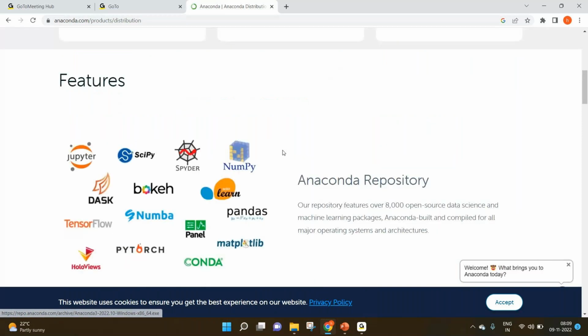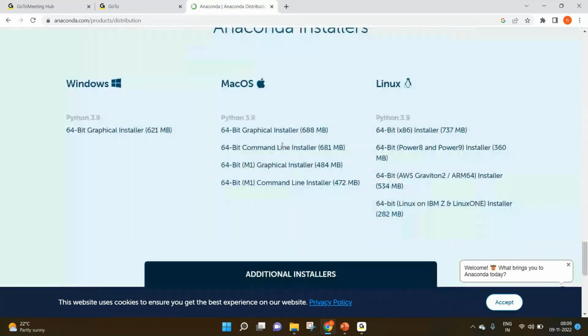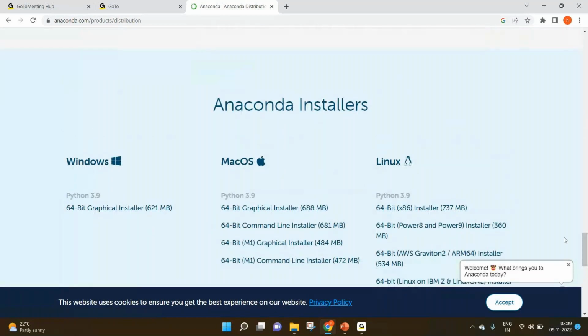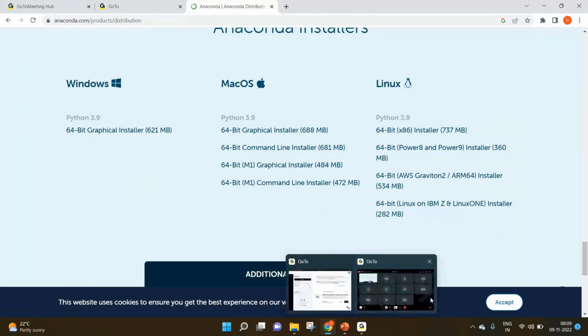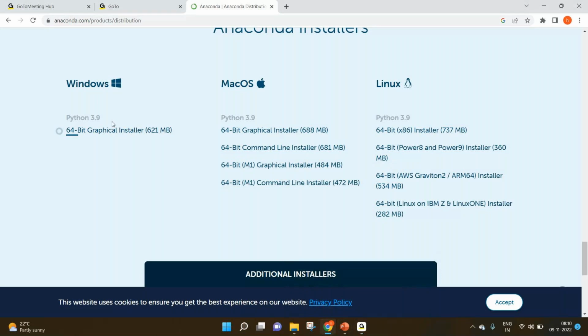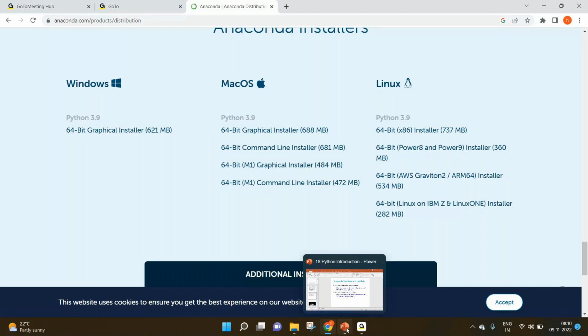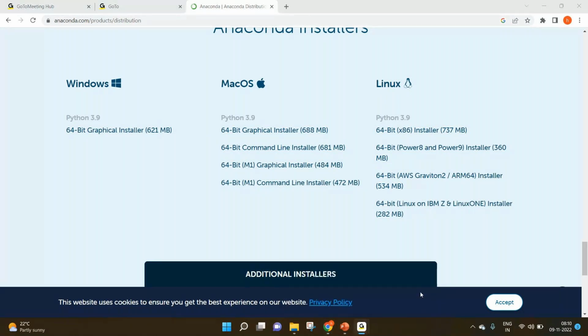But if you want a clear distinction among all three operating systems, you can scroll to the bottom of the page, and here you can see the different versions. If you're using Windows, click on this. If you're using Mac, then click on this. That will download Anaconda for you. Installation is pretty straightforward. Just follow the default steps, and you should be able to install Anaconda.